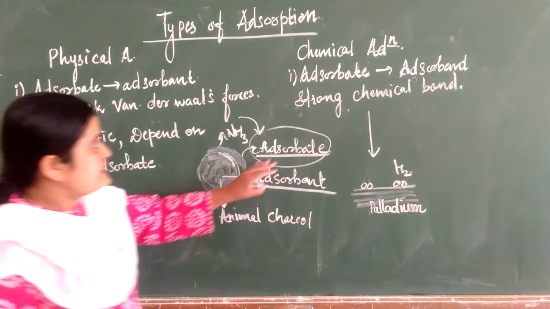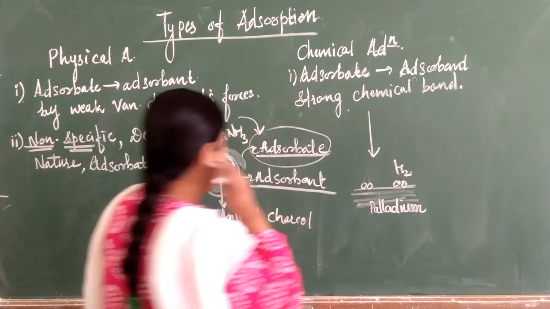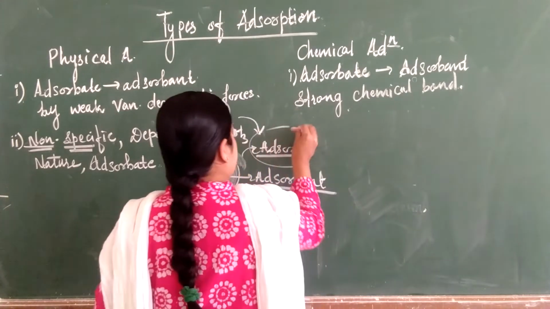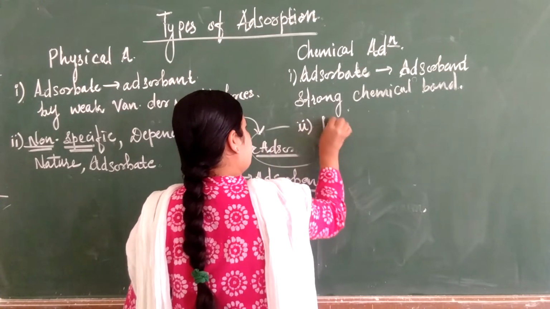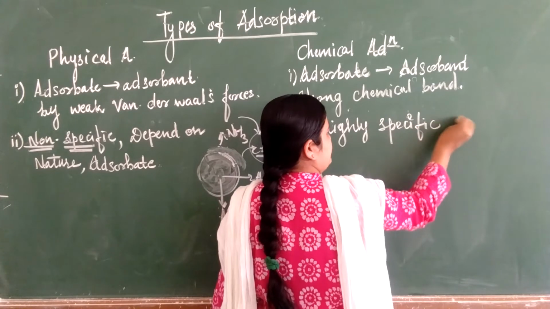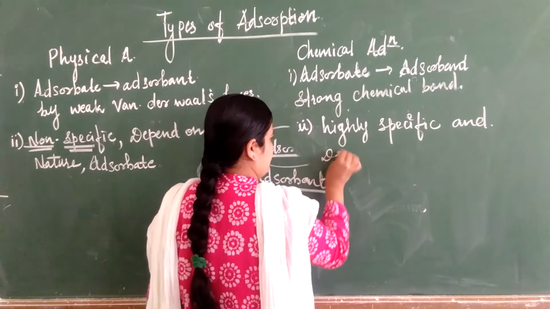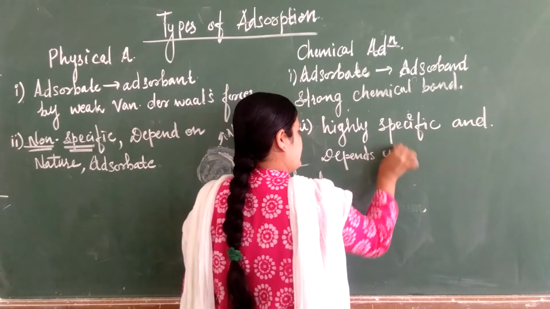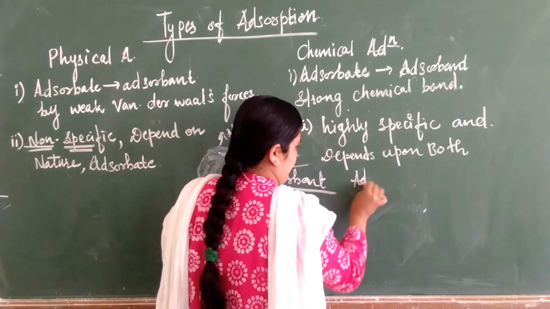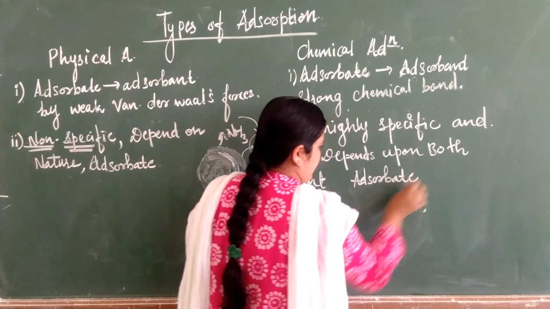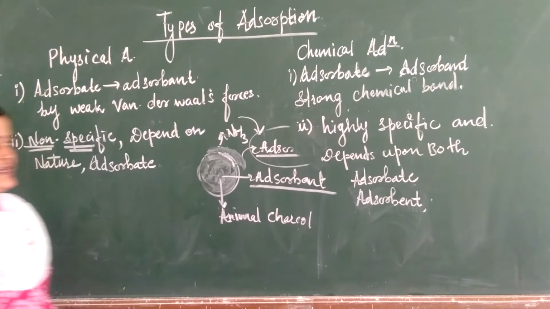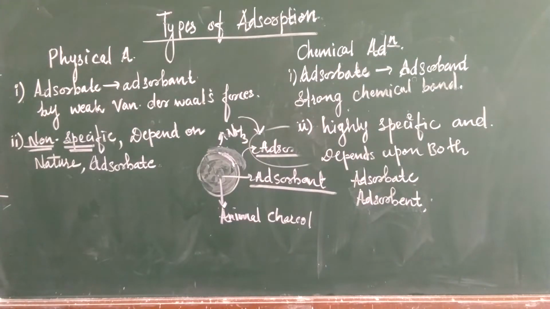The second difference for chemical adsorption is that it is highly specific and depends upon both the adsorbate as well as the adsorbent.